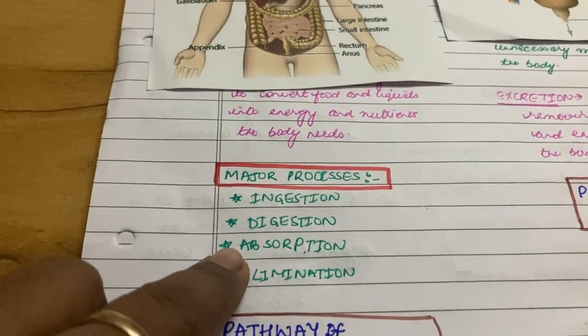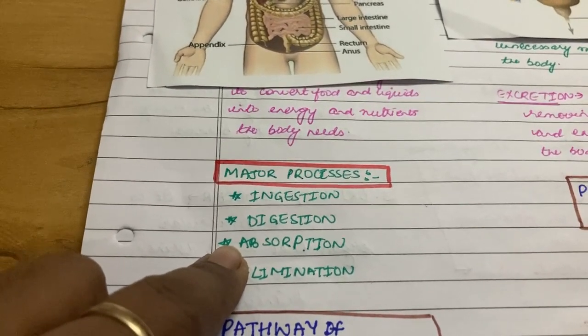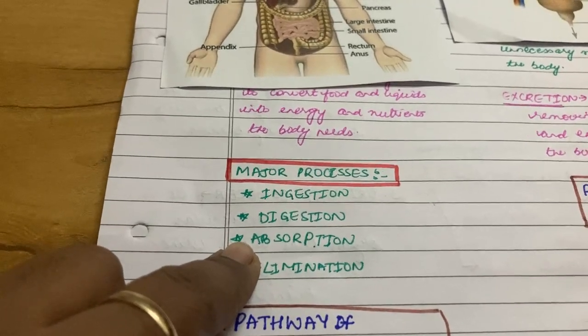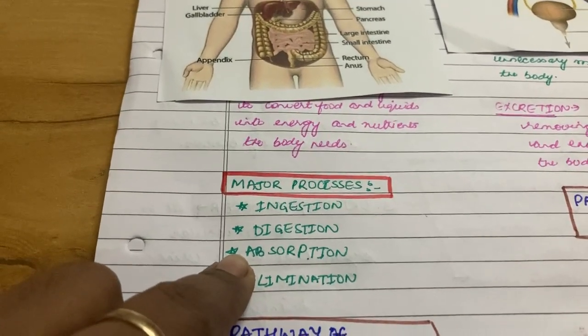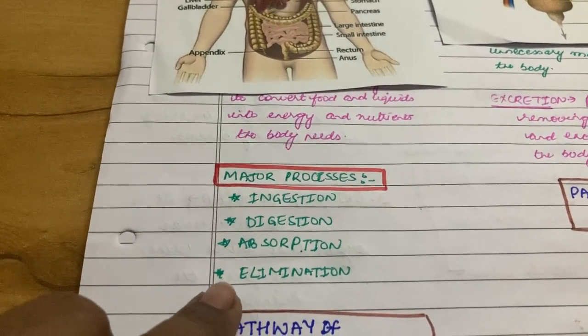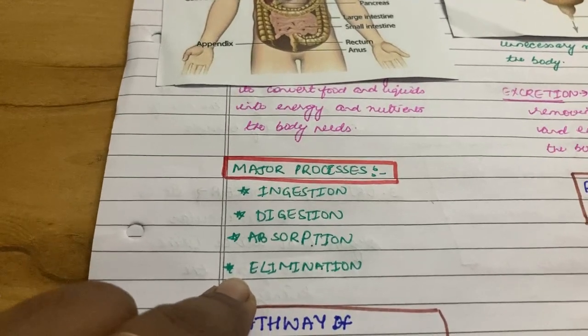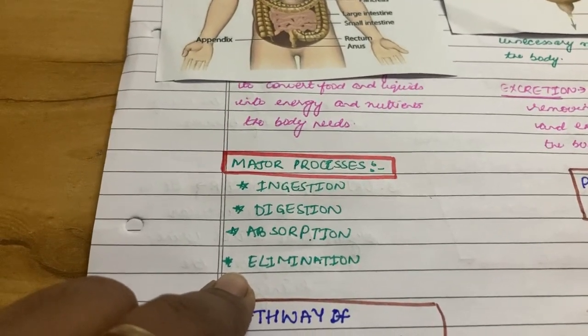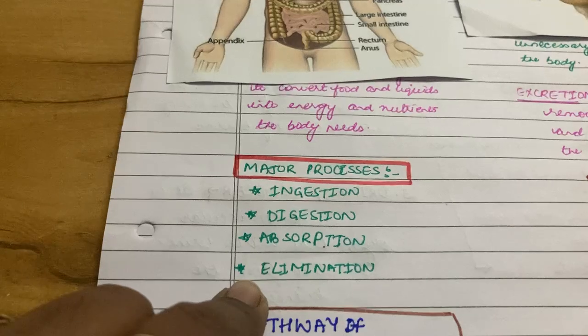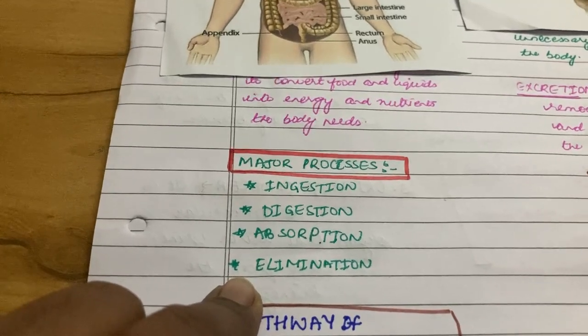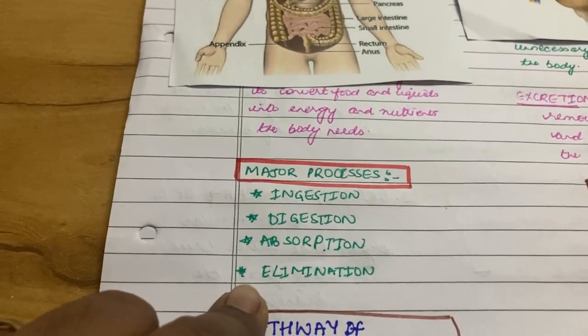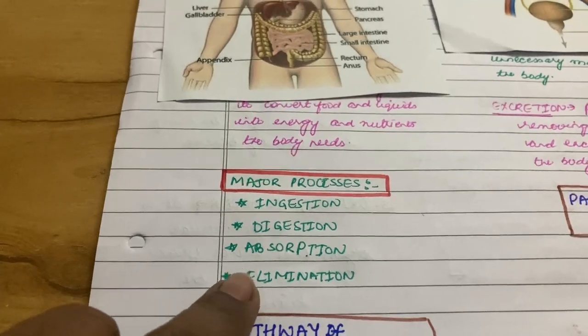In absorption, the nutrients are absorbed into the bloodstream. And elimination, the undigested food or the waste material from our body is removed from our body.